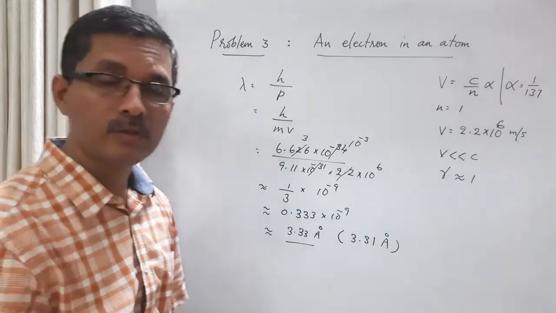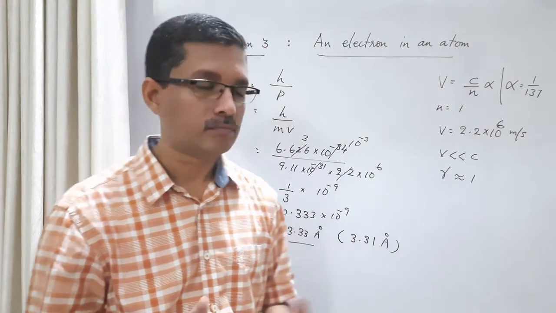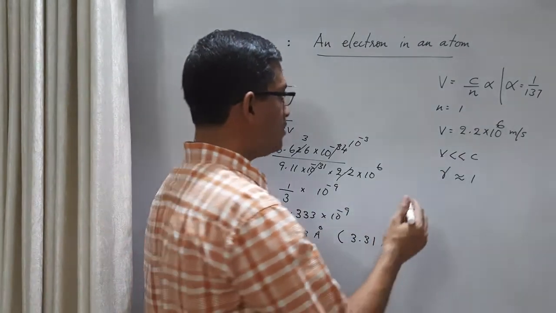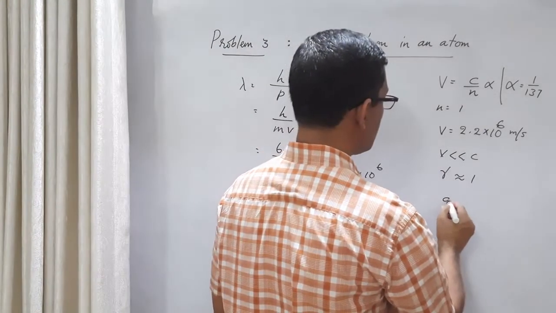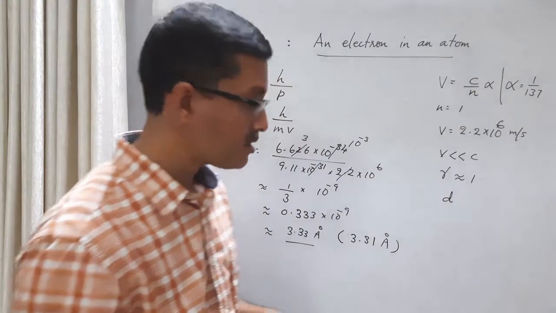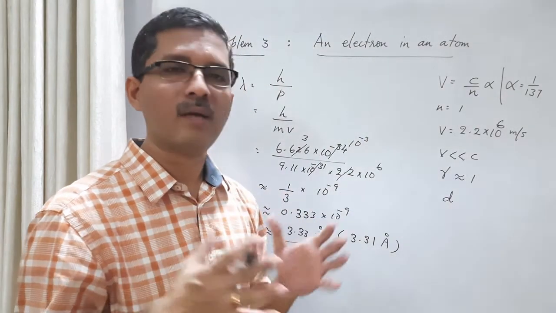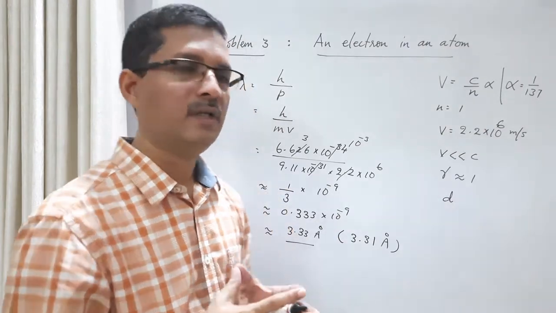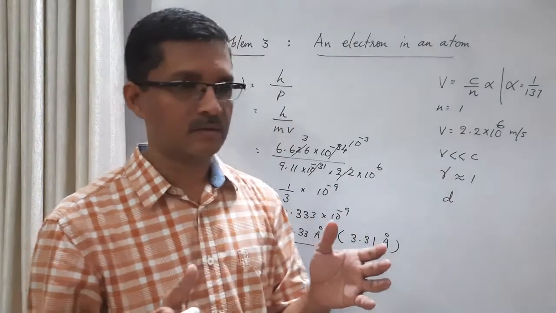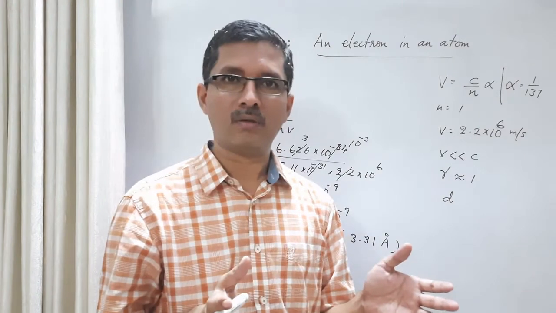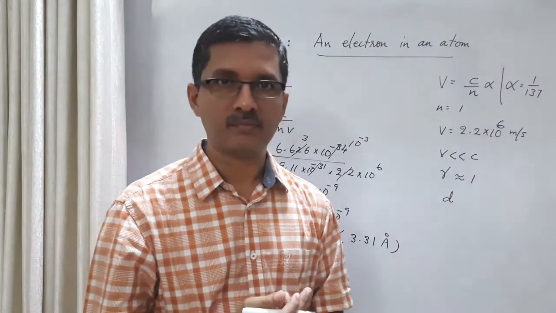Is it justifiable to treat this electron as a particle? Let us see. This is the de Broglie wavelength of the electron. What is the dimension of the environment? What is the dimension of the hydrogen atom? We know that the radius of the first orbit is 0.53 angstrom, half an angstrom.